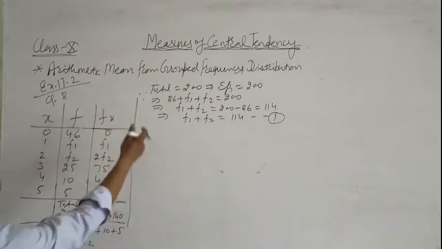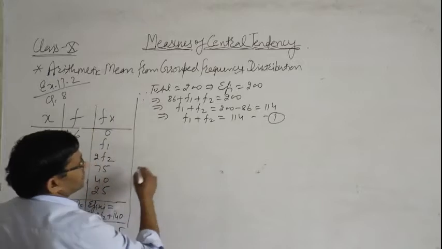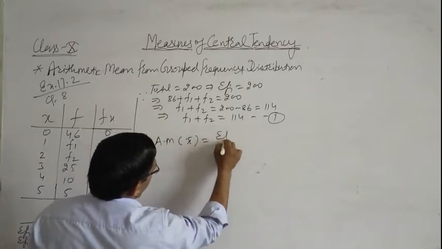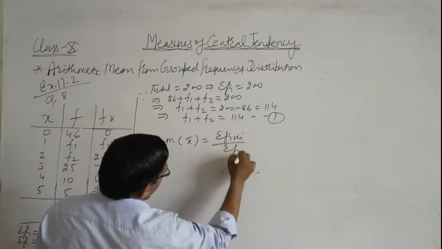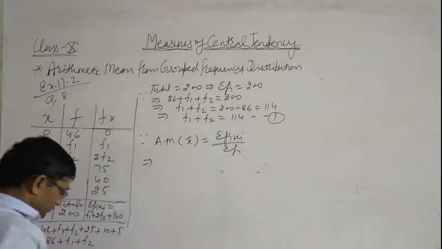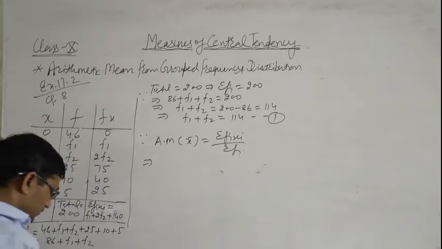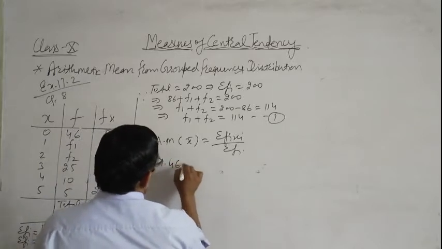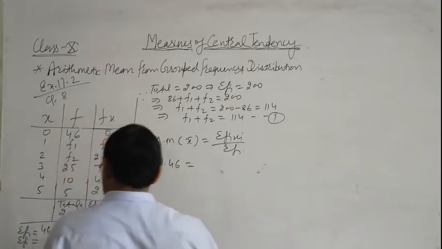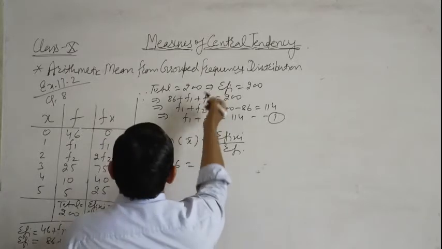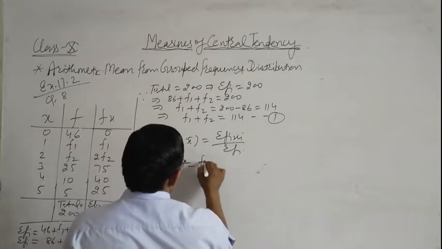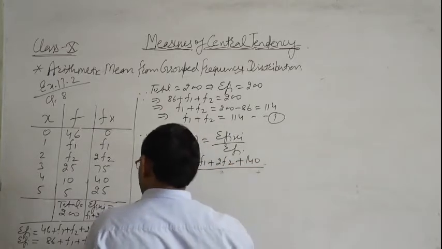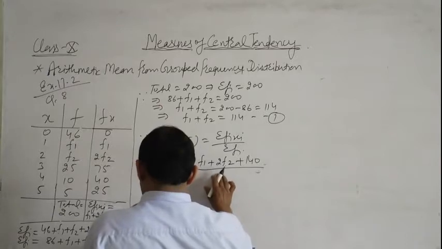Okay. In this question, the arithmetic mean is also given. We know that arithmetic mean x bar is equal to sigma fi xi upon sigma fi. In this question, the arithmetic mean is 1.46. So 1.46 is equal to f1 plus 2 f2 plus 140 upon sigma fi.